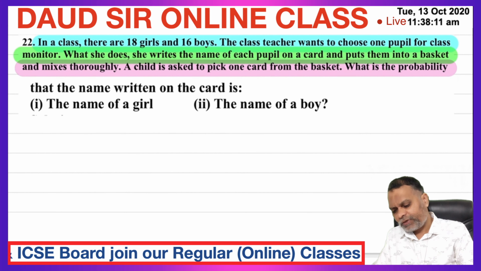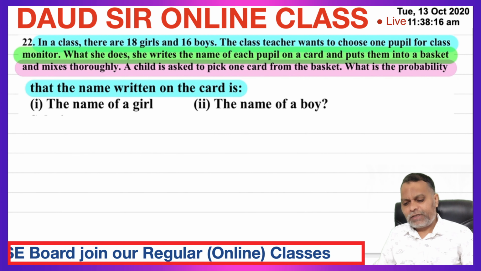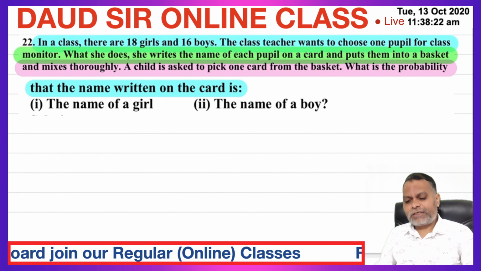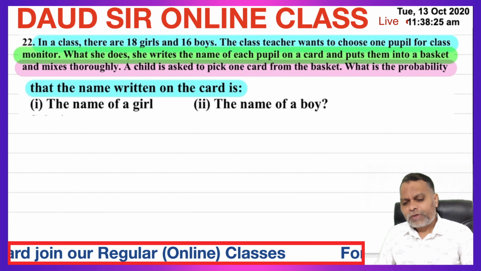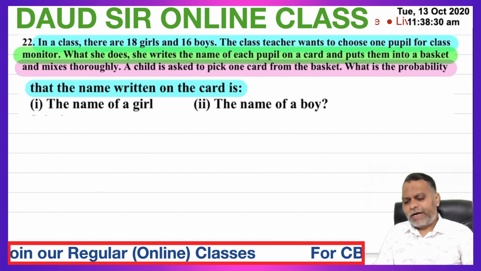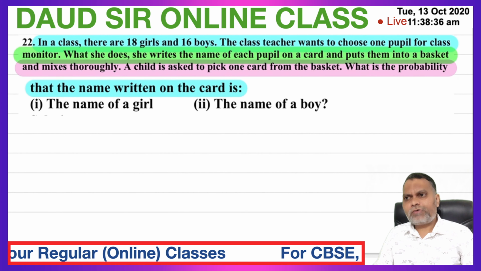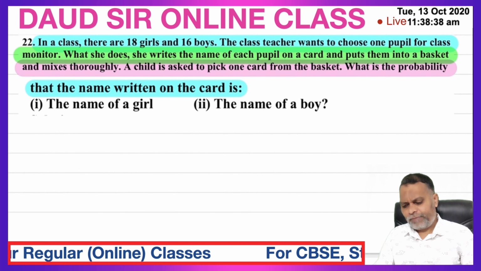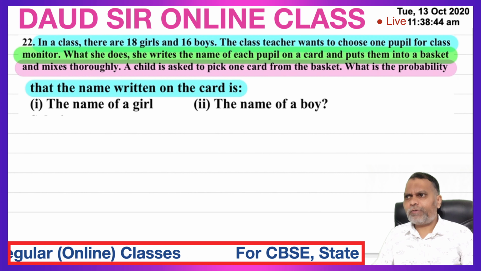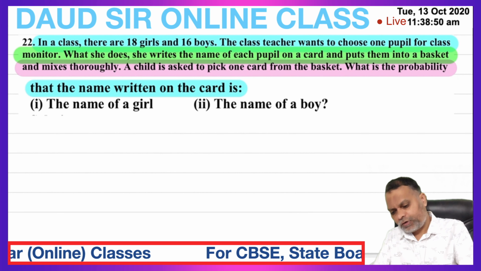What is the probability that the name written on the card is the name of a girl or the name of a boy?